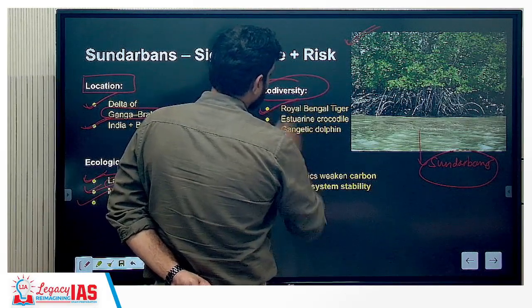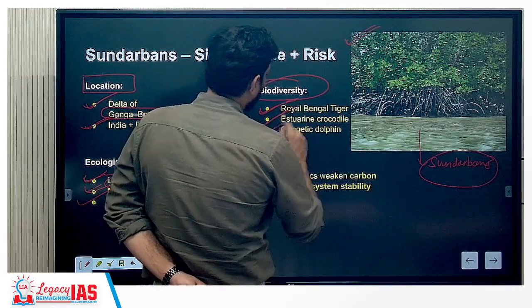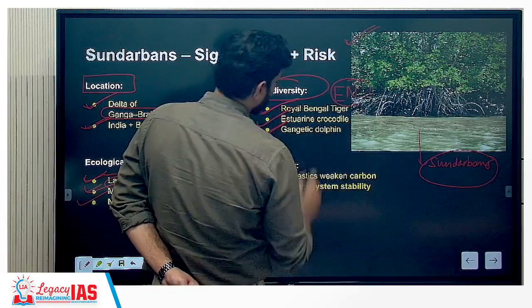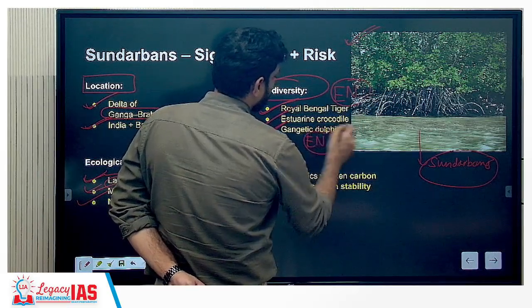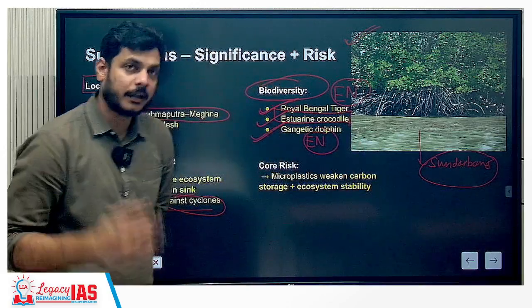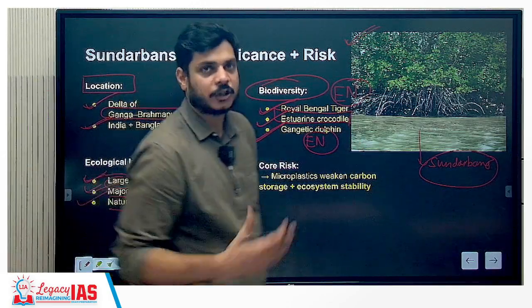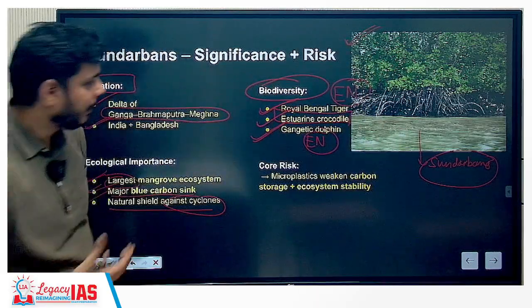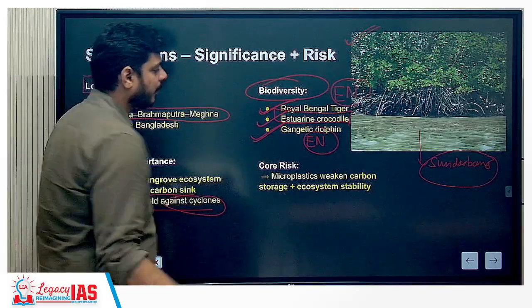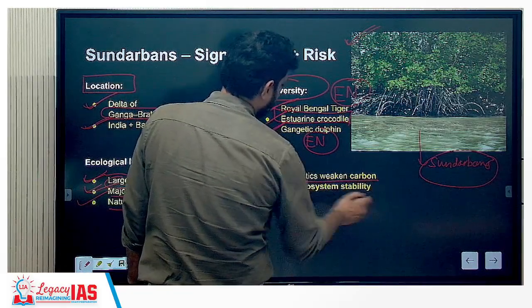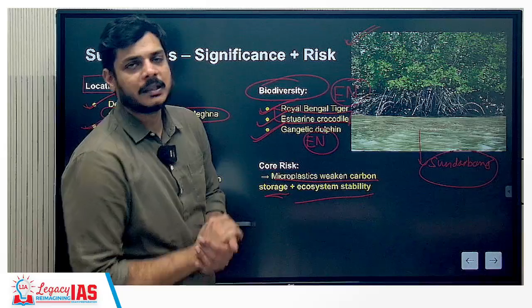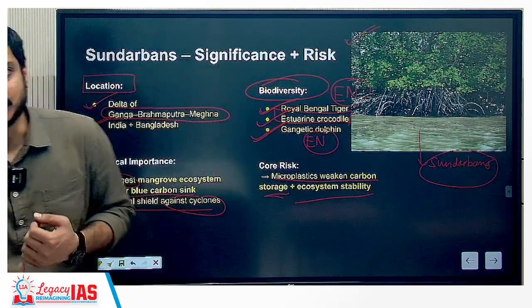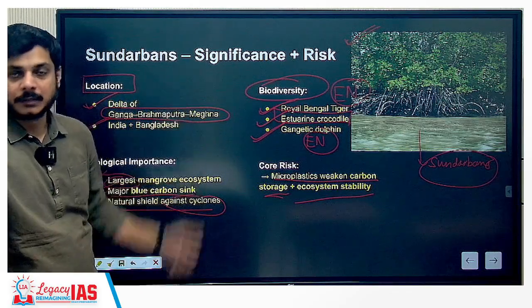One is the Royal Bengal tiger, you have the estuarine crocodile, and you have the Gangetic dolphin. For tiger, IUCN status is endangered. For dolphin, it is also endangered. For crocodile, you will have to comment and tell us. Okay, there are different types of crocodile. You could say there is gharial, there is saltwater crocodile, and then there is mugger as well. Okay, what is the IUCN status? Please comment and tell us. Core risk: microplastics weaken carbon storage and ecosystem stability. This we have seen before. That means the efficiency of the mangroves will decrease because of an overload of carbon that is sourced from the plastics being there.